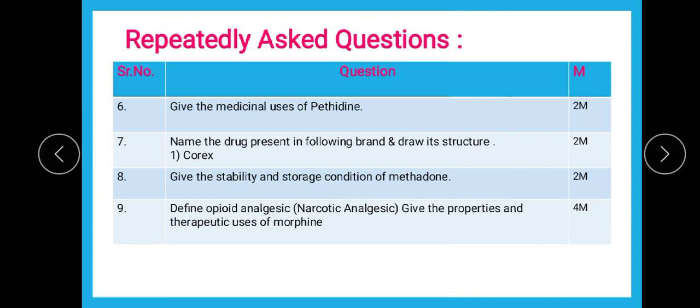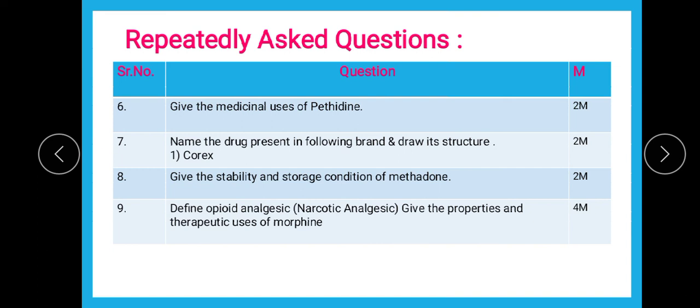Okay, then give the stability and storage conditions of methadone. Now methadone, again if you will find, is a synthetic narcotic analgesic. So it is being asked about the stability and storage of methadone. This methadone again is very important as far as the stability and storage is concerned. So this is again one more question.